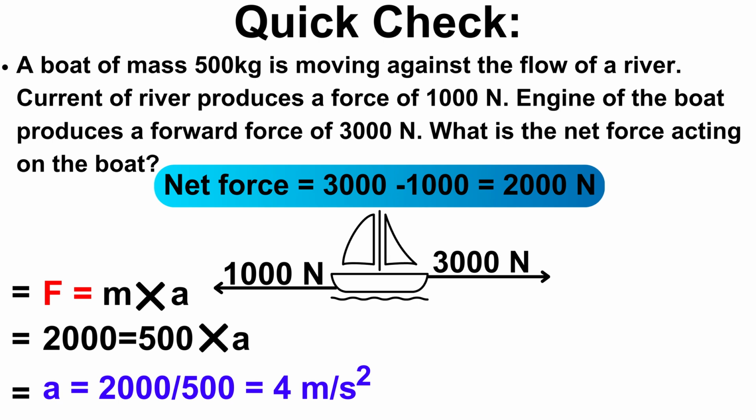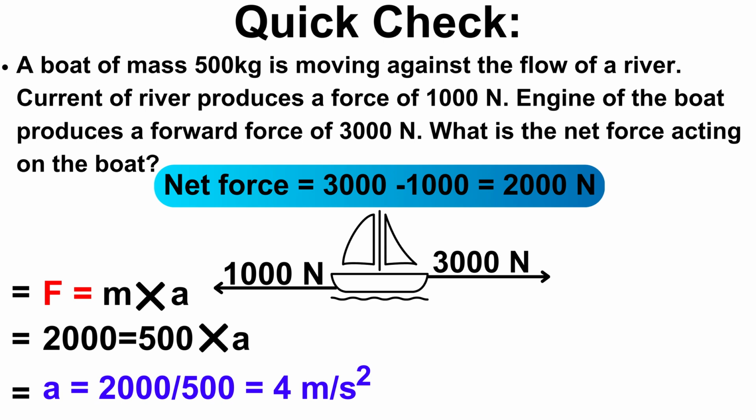A boat of mass 500 kilogram is moving against the flow of a river. Current of a river produces a force of 1000 Newton. Engine of a boat produces a forward force of 3000 Newton. What is the net force acting on the boat? So the net force is equal to 3000 minus 1000 is equal to 2000 Newton.